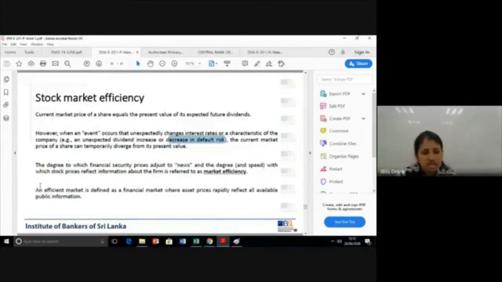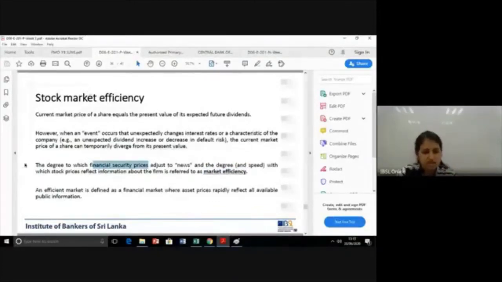Okay. The degree to which financial security prices adjust to news, and the speed with which stock prices reflect information about a firm, is referred to as market efficiency. How quickly a market can react and how quickly prices can adjust to reflect the news is called market efficiency. Market efficiency applies to any market, so that's why I've mentioned financial security prices here. It can be anything, but here we are going to talk about stock market efficiency.